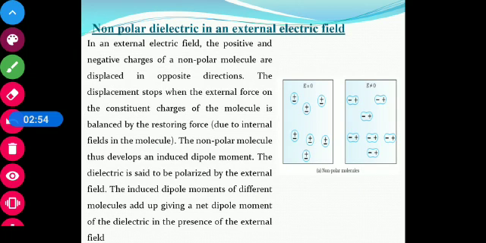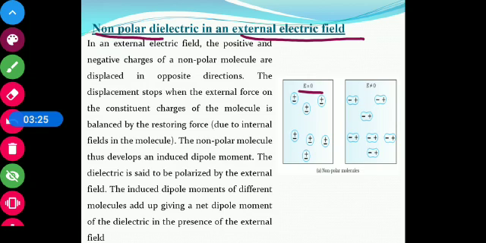Now, when these polar or non-polar molecules are placed in an external electric field, how do they behave? Let us discuss it. First of all, when a non-polar dielectric is placed in an external field, when the external field E is equal to 0, then the molecules or atoms are arranged such that the resultant dipole moment is 0.